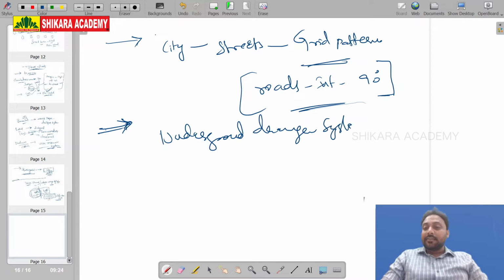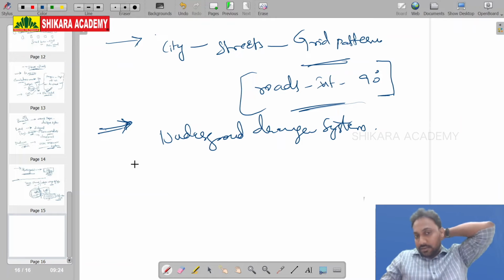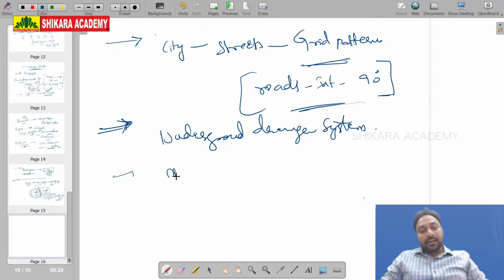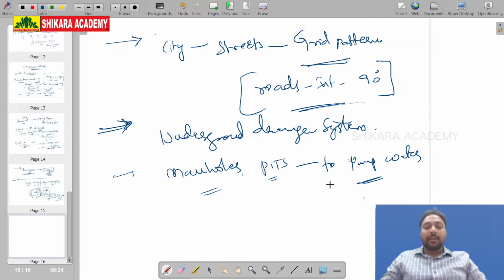The only city where there is no proper underground drainage system is Banavali. I told you that. Okay, and everywhere manholes are there. Pits, manholes. Why? To suck up the water, to pump the water into the drainage. This is a very important part. And everywhere you see